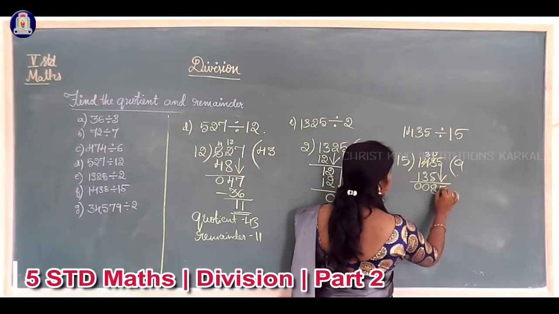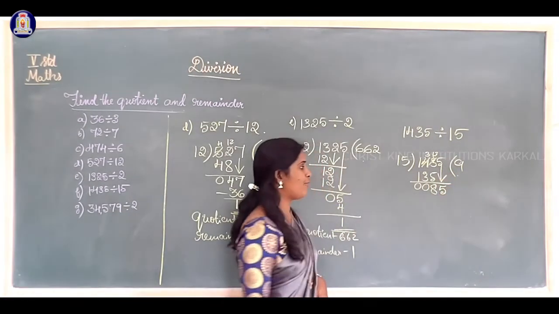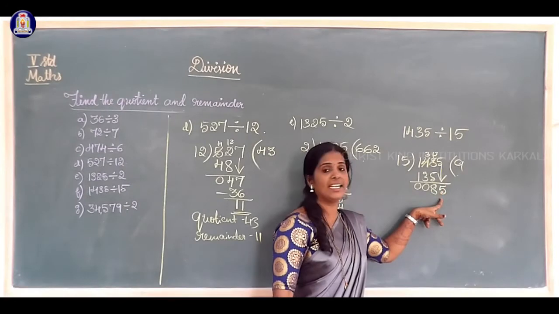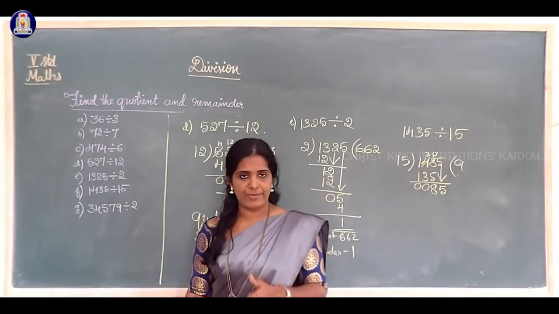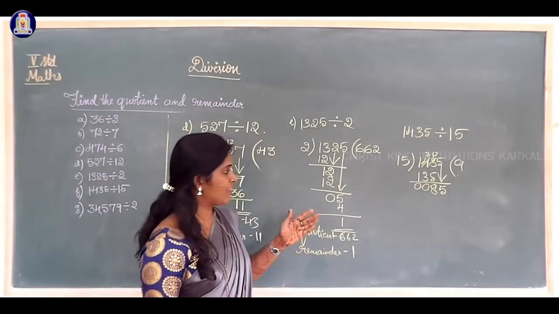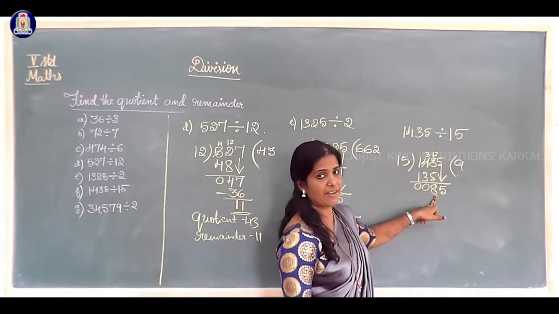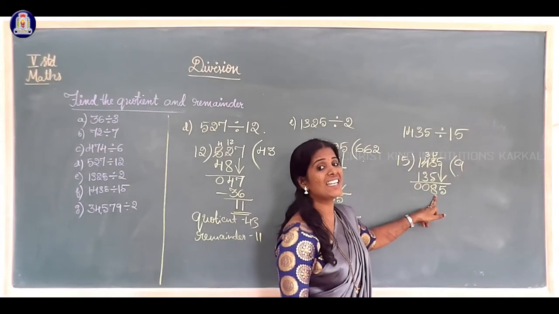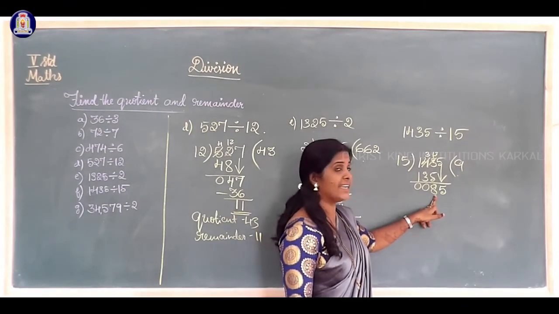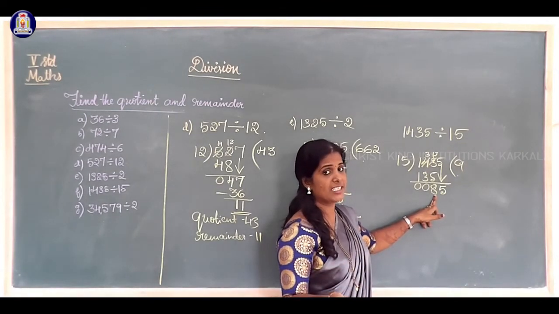So the next number I will take to that second step, 85. 15 how much are 85? 15 ones are 15, 15 twos are 30, 15 threes are 45, 15 fours are 60, 15 fives are 75, 15 sixes are 90. So here it is 85, and 90 is more than 85.